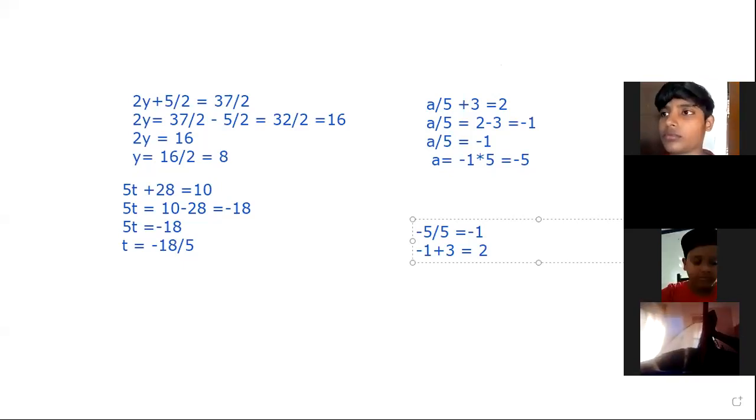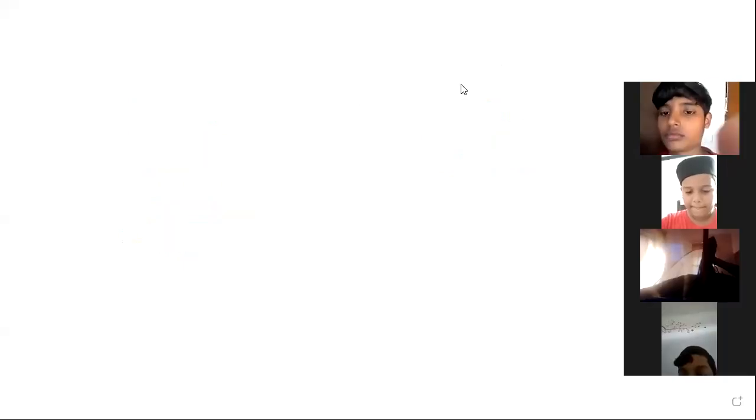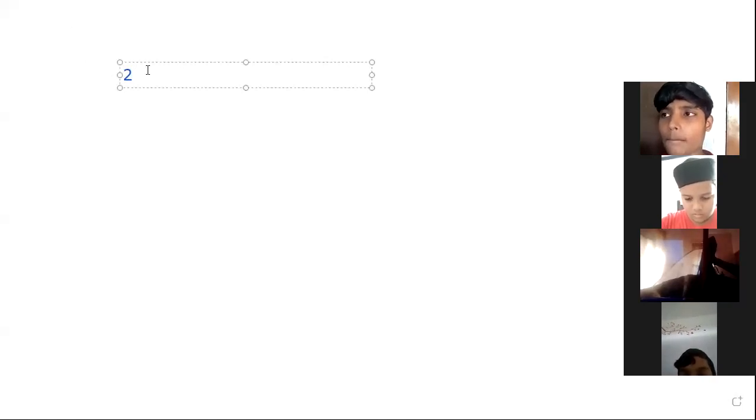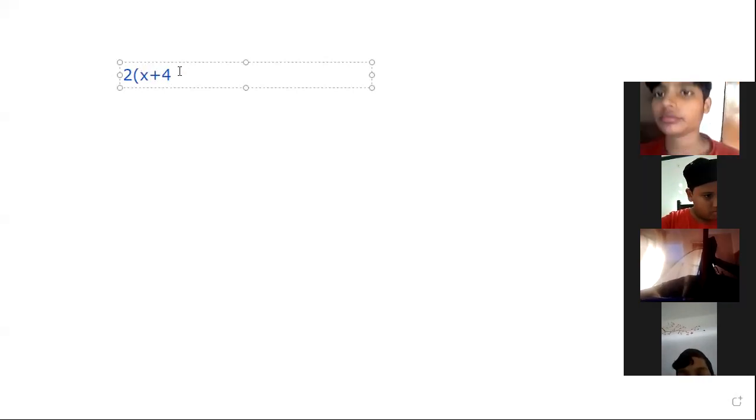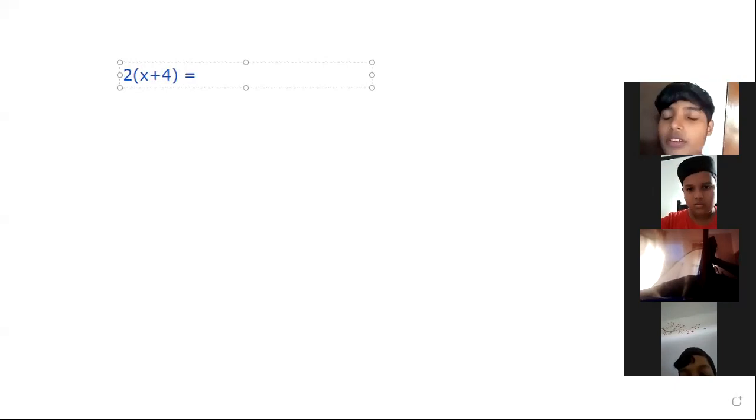Then similarly, you can do the remaining problems also. And in the second problem, there is another type, that is, solve the following equation. That is also something we have discussed, that is 2 into x plus 4 is equal to 12.